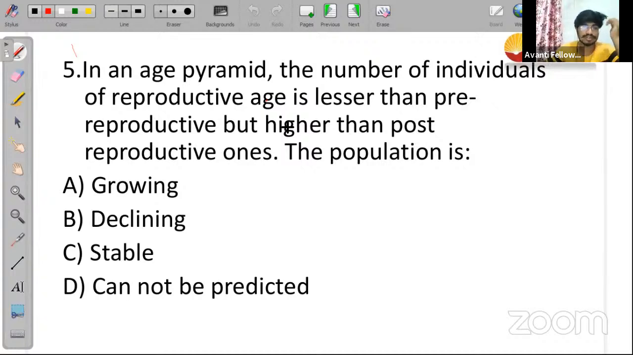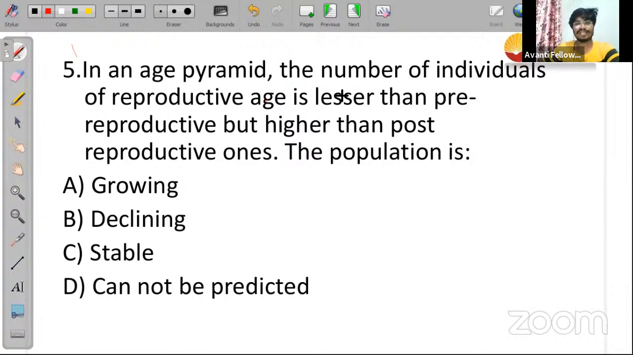Okay, just look into the question and try to answer it. I'm giving you 1 minute to answer this question. If you want, I can give you 2 minutes also, but I need answers from you people. Guys, do answer this question. An age pyramid is given where different population sizes are given. Just go through it and try to answer it.